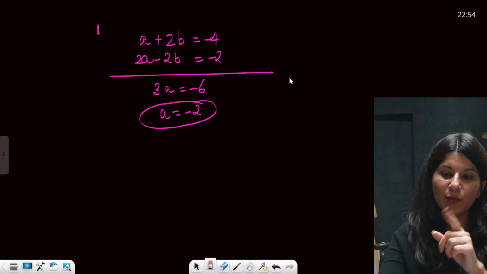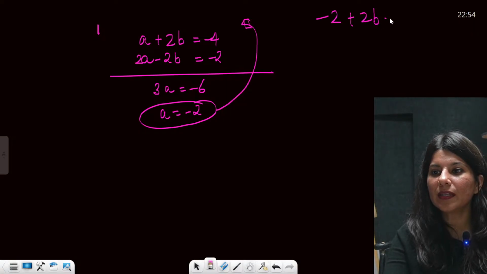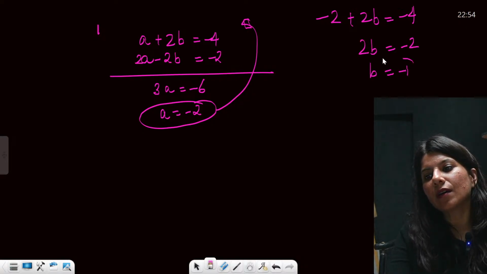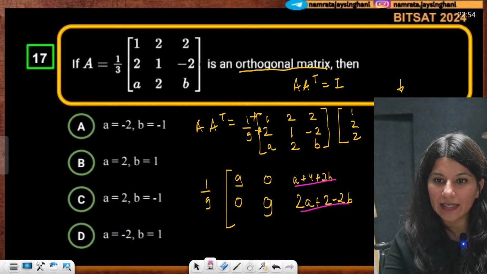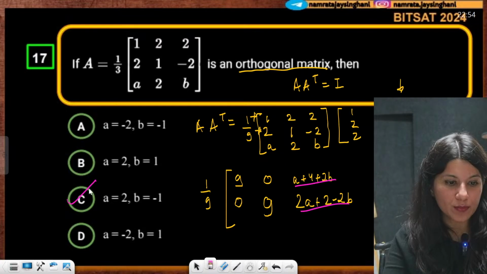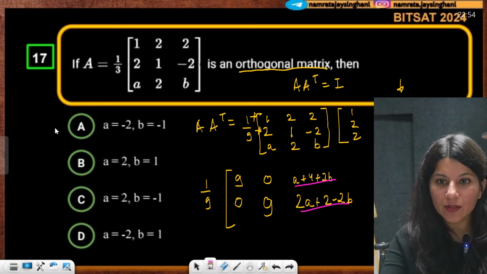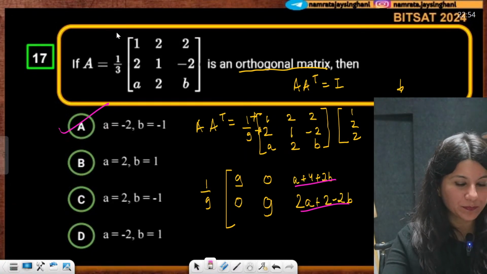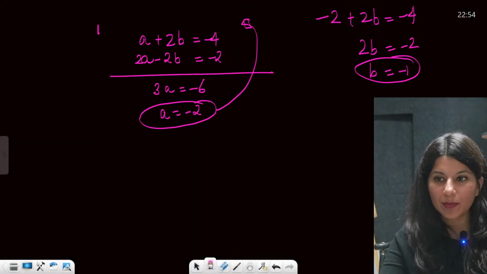If you put a equal to minus 2 over here, what will you get? Minus 2 plus 2b is equal to minus 4, so 2b is equal to minus 2, and b is minus 1. So minus 2 comma minus 1. I think option A is absolutely right. Everybody in the chat box? Yes, option A. Ganesh is also saying option A. What about others?